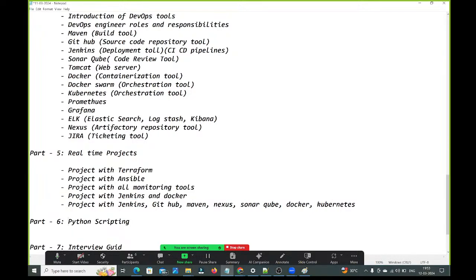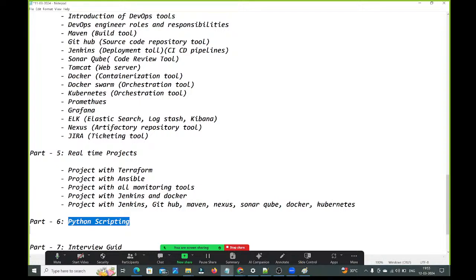Then I will discuss Python scripting, guys. How many days are we going to spend on this Python scripting? Almost 15 hours, I'm not saying 15 days, guys. On Saturdays and Sundays we can spend 3 hours each day, then we can complete it quickly. For Python scripting, we don't need to spend much time, so we can use that time on DevOps and AWS. That's why I will mostly cover Python scripting on weekends.